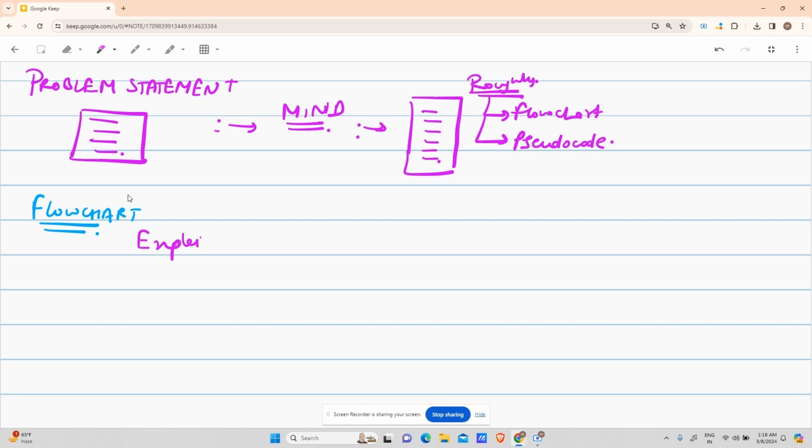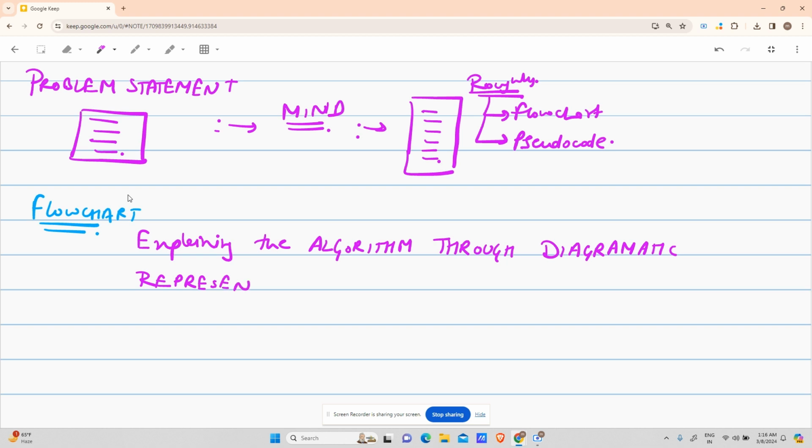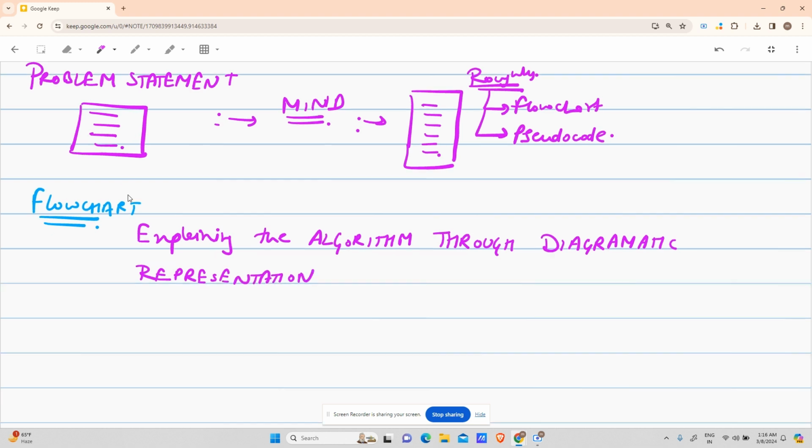Explaining the algorithm through diagrammatic representation, right? What does that mean?